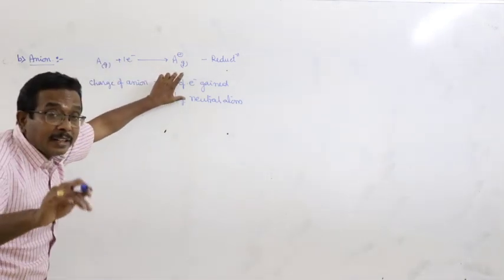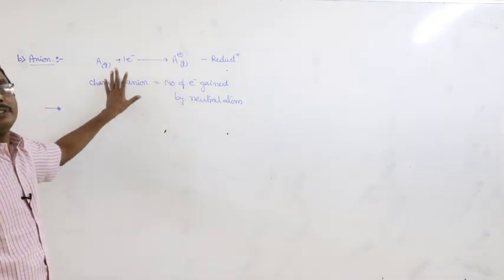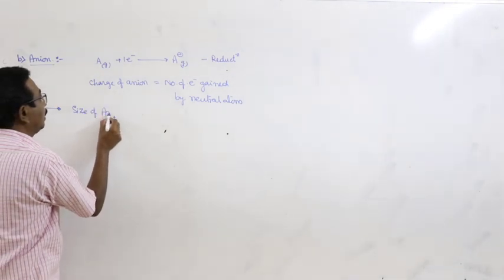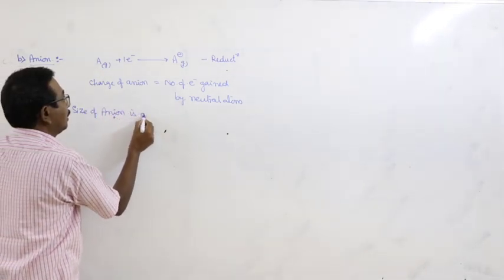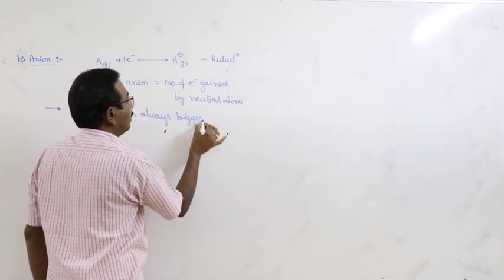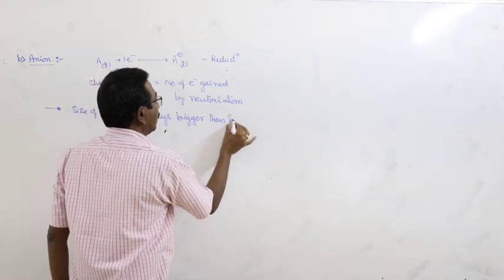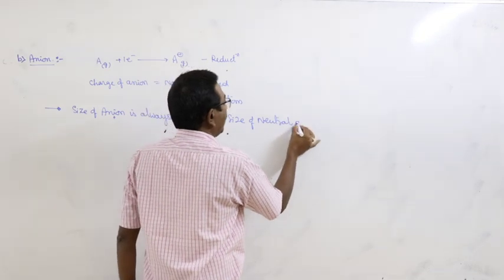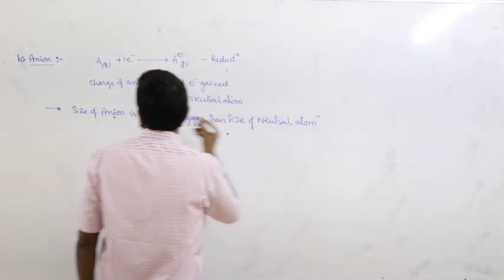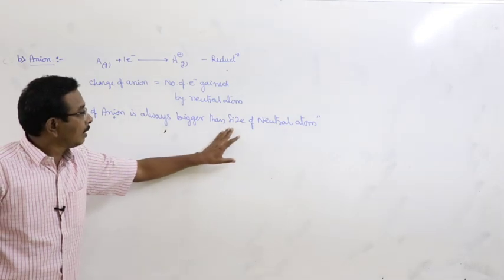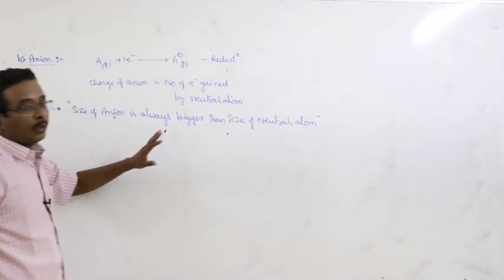The size of an anion is always bigger than the size of the neutral atom. This is the statement. The size of an anion is always bigger than the size of the neutral atom.